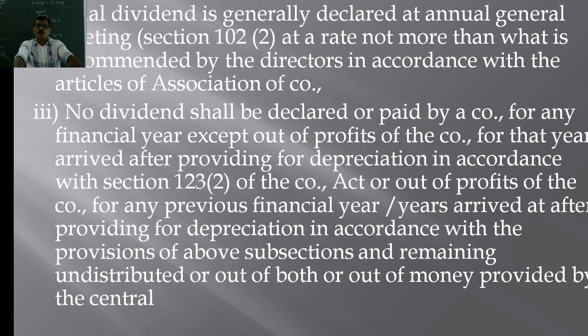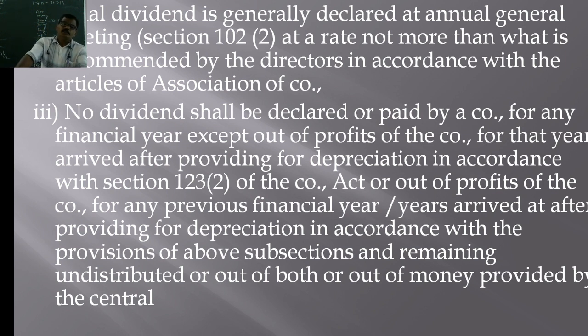Similarly, another important provision relating to the declaration of dividend is: no dividend shall be declared or paid by a company for any financial year except out of profits of the company for that year arrived at after providing for depreciation in accordance with section 123 subsection 2 of the Companies Act, or out of the profits of the company for any previous financial year or years arrived at after providing for depreciation in accordance with the provisions of the above subsection and remaining undistributed, or out of both, or out of the money provided by the central government.